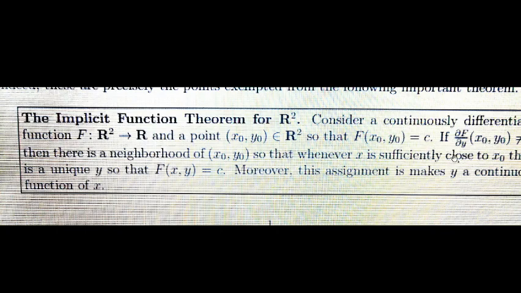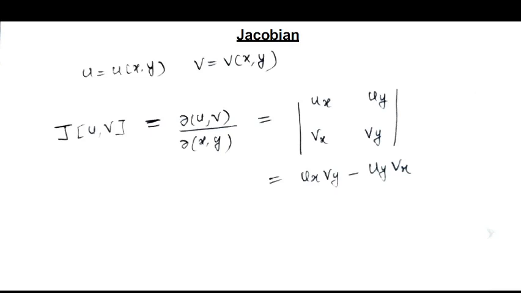Now, similarly, we extend this. I'm not going deep into the statement of the implicit function theorem. This you will study in detail. We just need the statement here. In general, if you have a function from R^(n+m) to R^m, then this inversion, or this assignment of y as a continuous function of x, is possible if the Jacobian is not equal to 0, or the Jacobian is invertible. So what is the Jacobian?